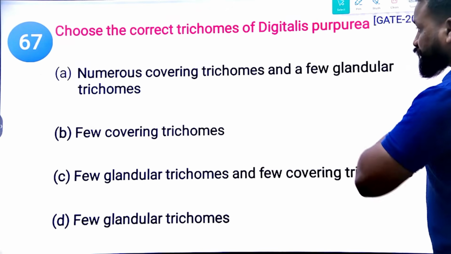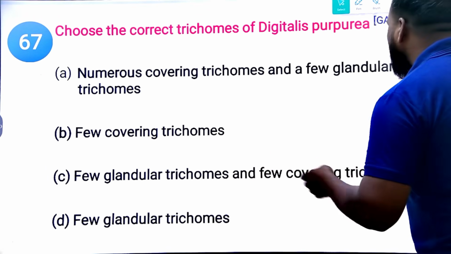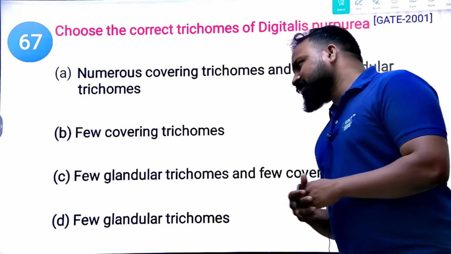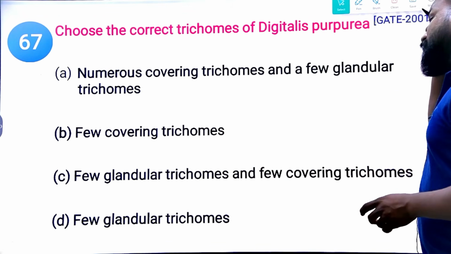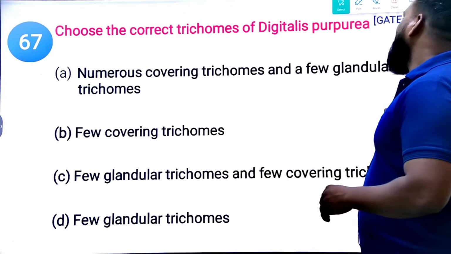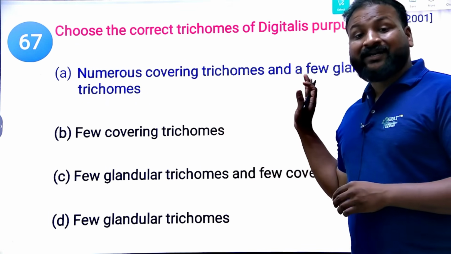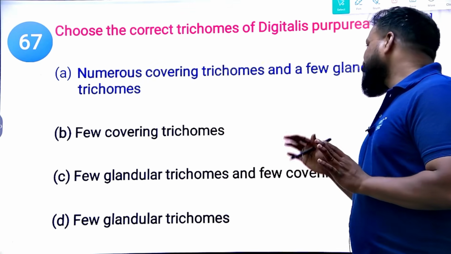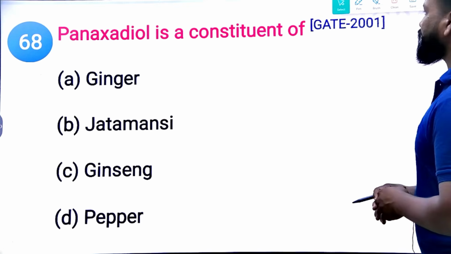Next, choose the correct trichomes of Digitalis purpurea. Numerous covering trichomes and a few glandular trichomes, few covering trichomes and few glandular trichomes. What is the right option? So Digitalis contains numerous covering trichomes and few glandular trichomes. Digitalis has a larger number of covering trichomes, very few glandular trichomes. Okay. Yes.